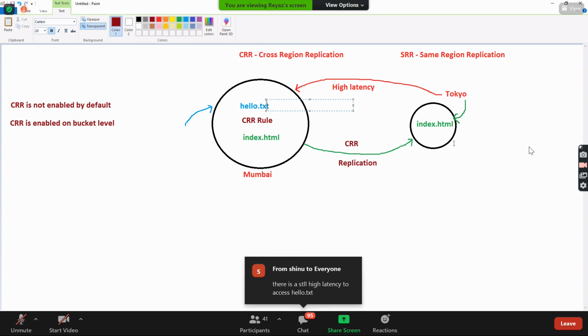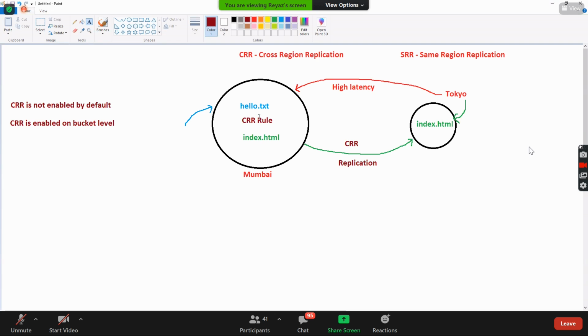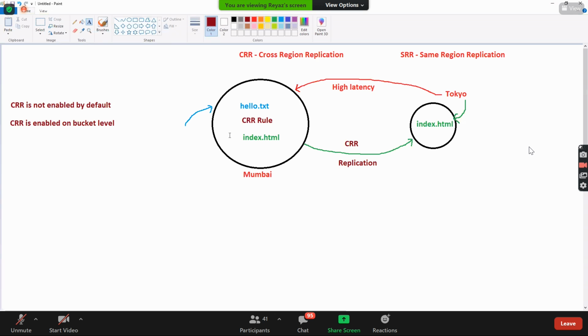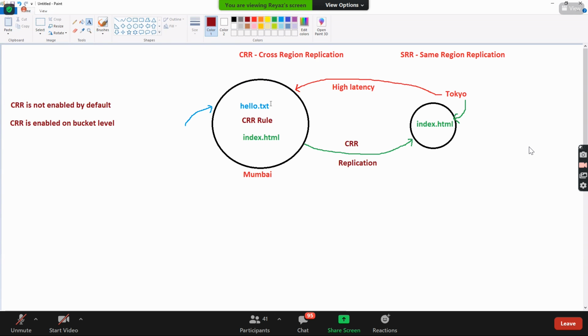You need to copy existing objects manually. So that's the reason whatever object you have uploaded after the rule got created, that will be replicated. But if you feel that everything should be replicated, create the rule at the time of creating the bucket itself. Create the rule first and then upload all the objects. Then it will be replicated.